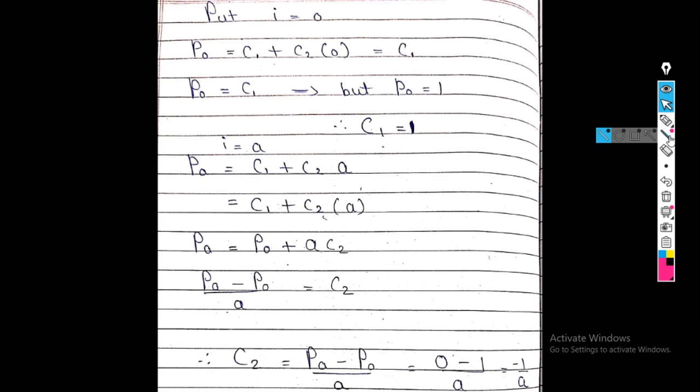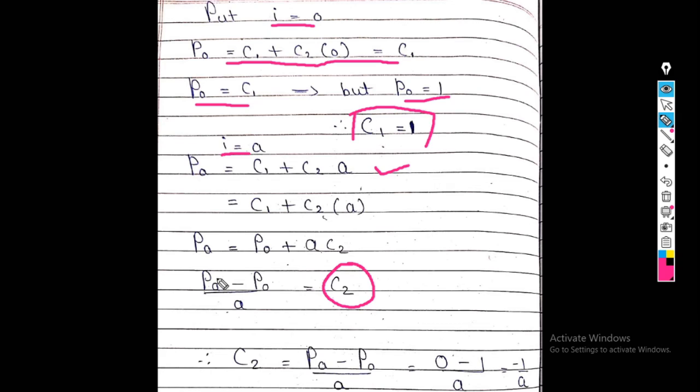See, this is my equation. With i equal to 0, C1 plus C2 into 0, we get C1. So P0 is C1. But what is P0? If we use the boundary condition, we get the final answer C1 equals 1. Now if I put i equals a, what do I get? C1 plus C2 into a. So after solving this, we get C2 as what?